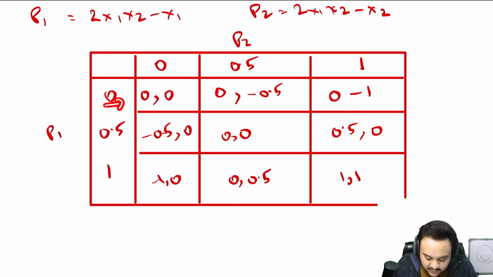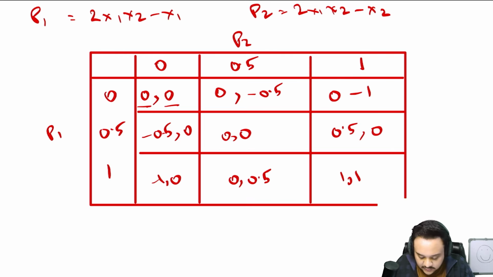When player 1 is going through here, then player 2 is going to choose 0 because the rest two values are negative, right? Similarly, when player 2 goes 0, player 1 will choose here, so we have our first Nash equilibrium.